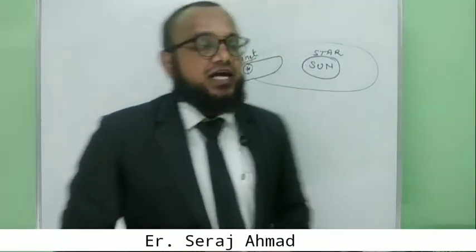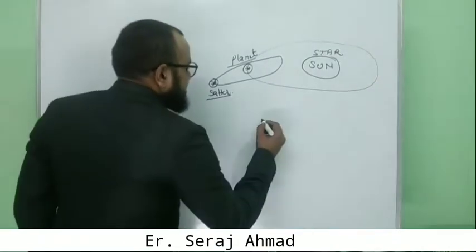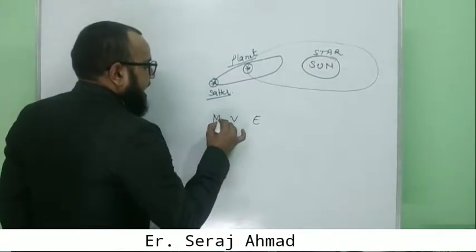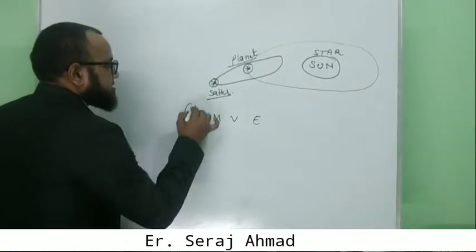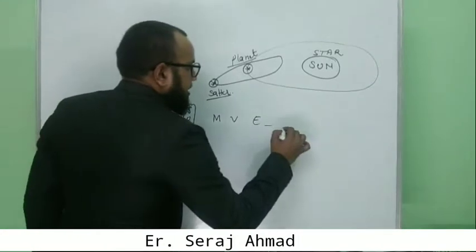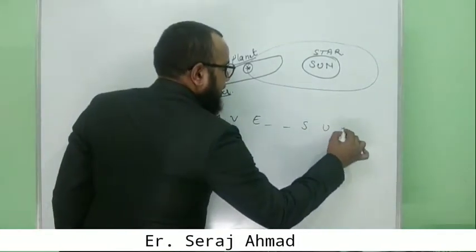But before the explanation of further topics, we have to learn and remember all the basic concepts. In our solar system, the Sun is always a star. We have eight planets in our solar system, which are learned very easily by the mnemonic, and here is the Sun, that is our star.